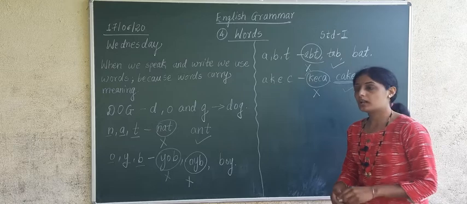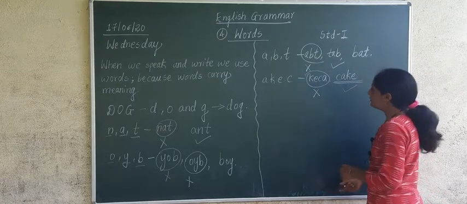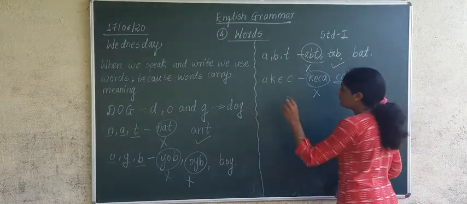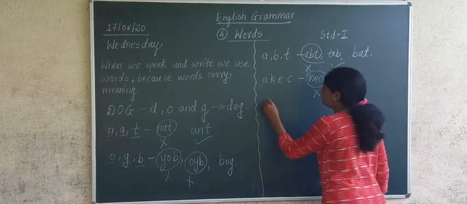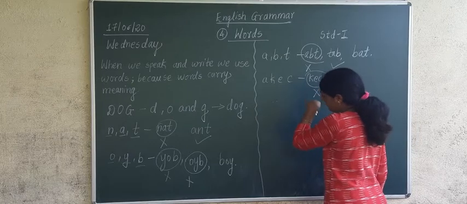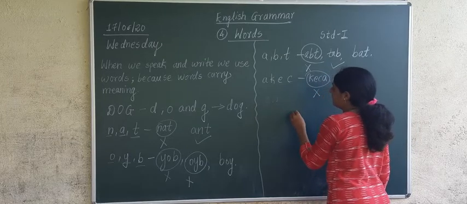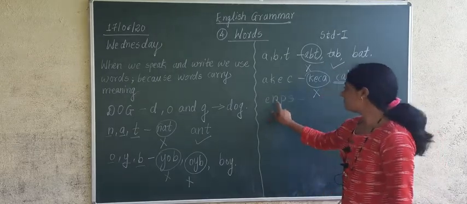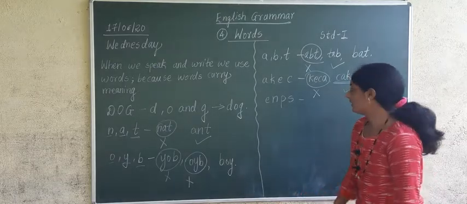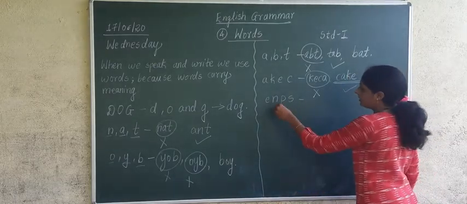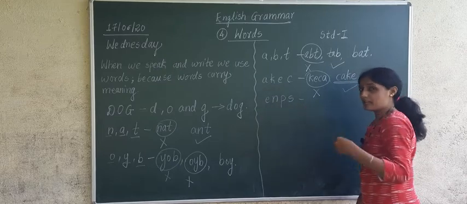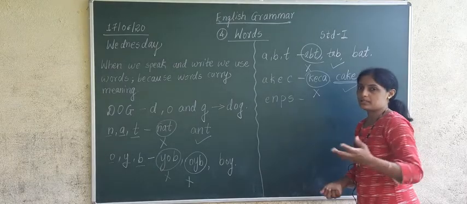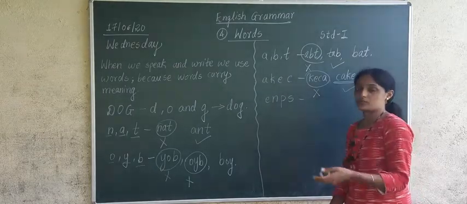Now if I give you another four letter word, will you be able to make it? Come on, I'll give you one word. E, N, P, S. Now you have to make a meaningful word from these letters. Think on it and make it at home, okay? You can take many examples. You can ask your mother or your father to give you some examples of letters, and I will make words from those letters.